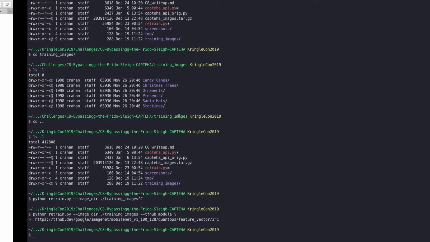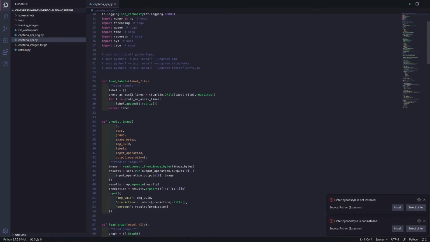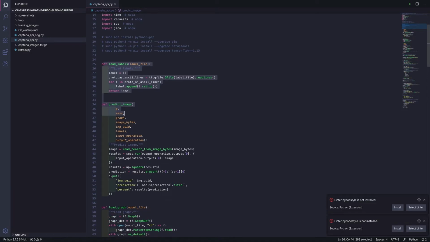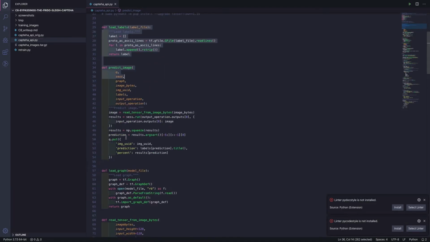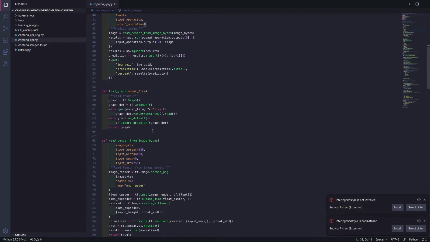So translating that to our final script, it'll basically look like this. First of all, we have the same functions as Chris's script, right? So anything that predicts the image, loading the labels, that's all the same, except for obviously adding the UUID in predict image, because that's information we need to put in there. Secondly, we also need to change the default 299 image resolution to 128 to match our new model.